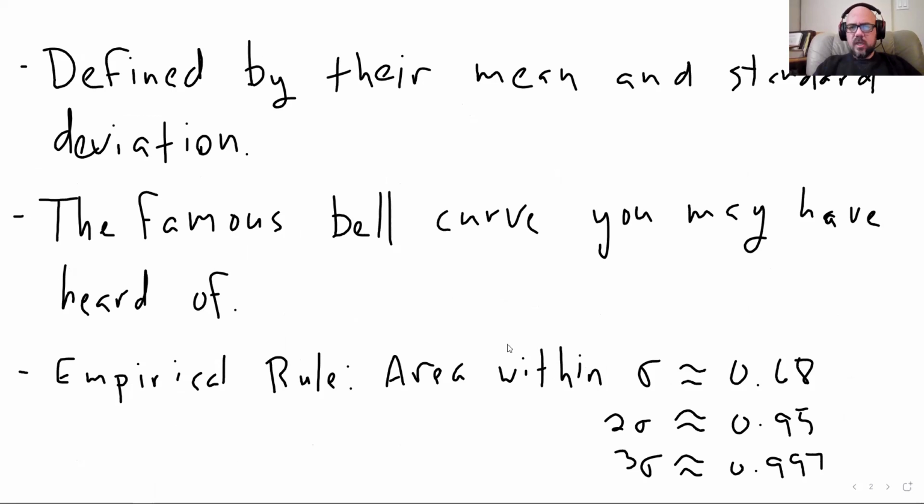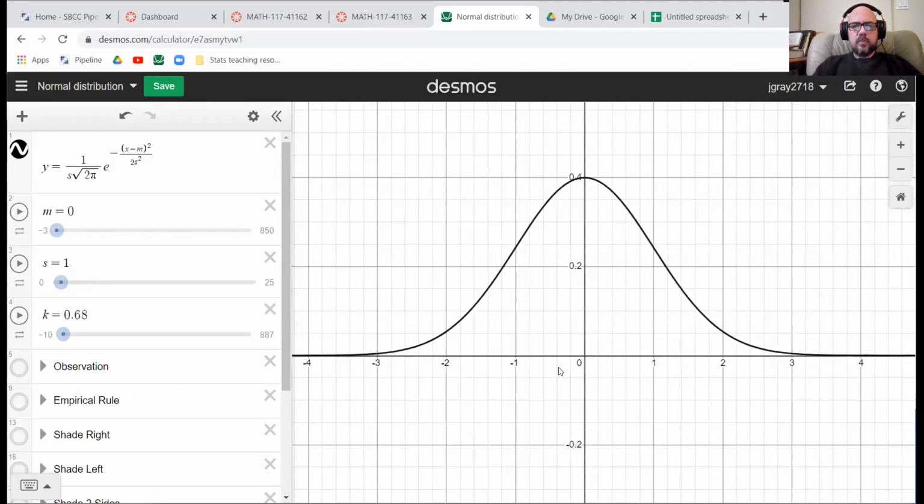So here is the basic normal distribution. When I say the basic, there are an infinite number of them, because if you change the mean, it slides around. And if you change the standard deviation, that changes its shape, but it's still sort of the same basic shape. And I'll show you what I mean.